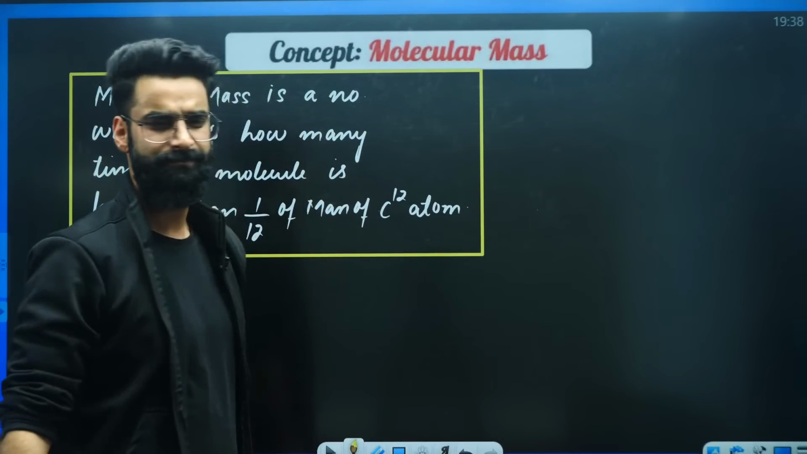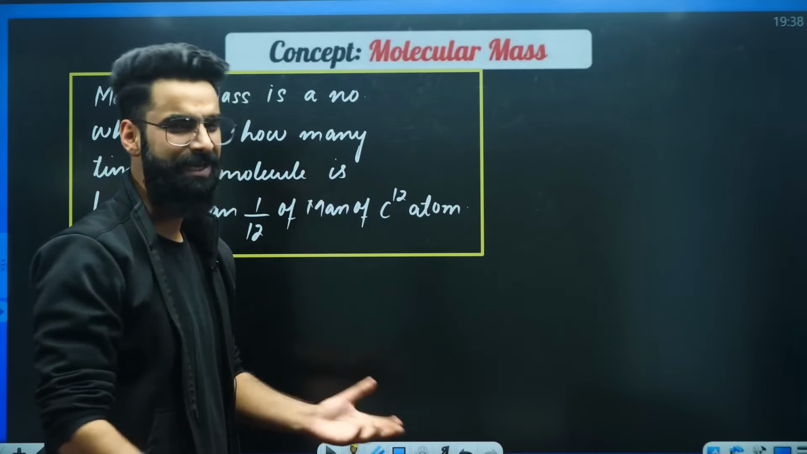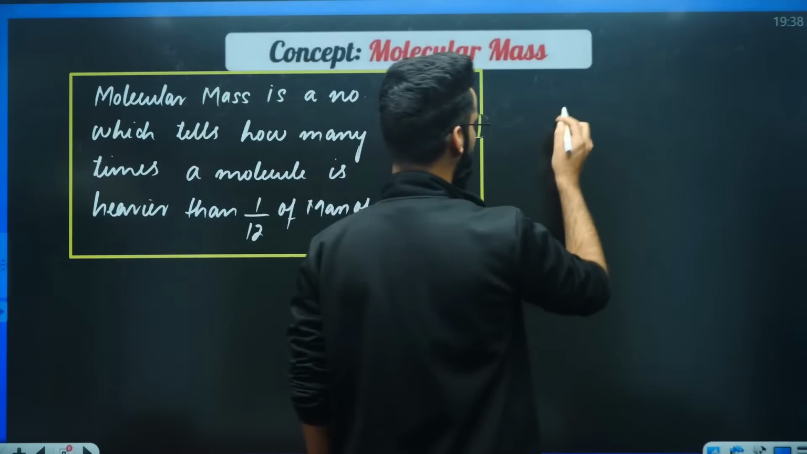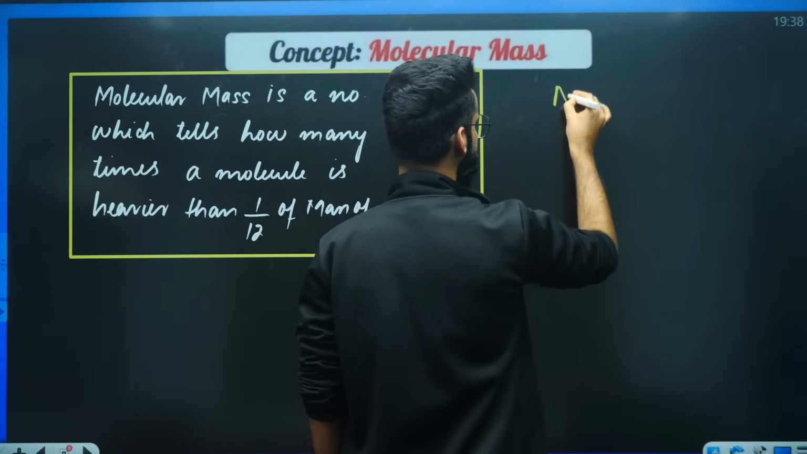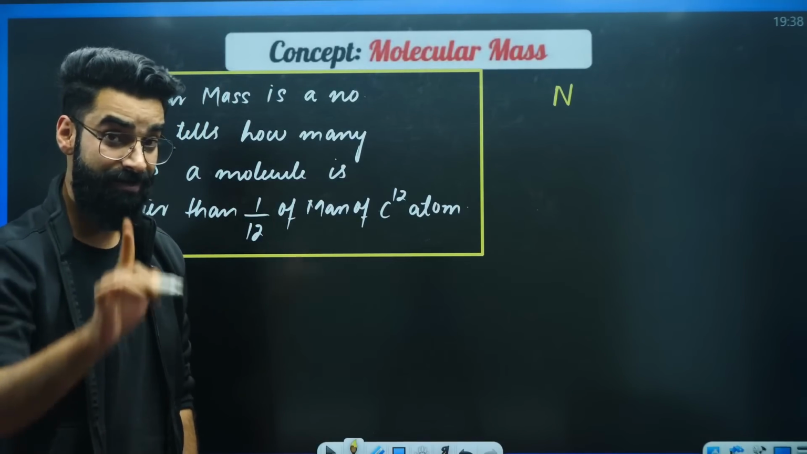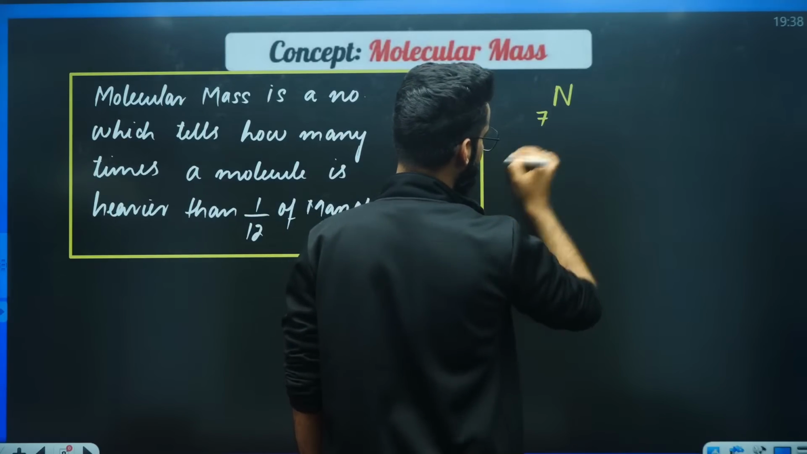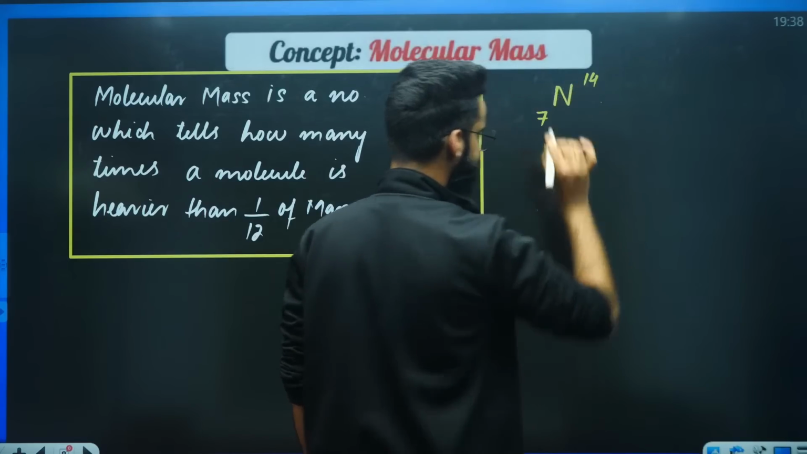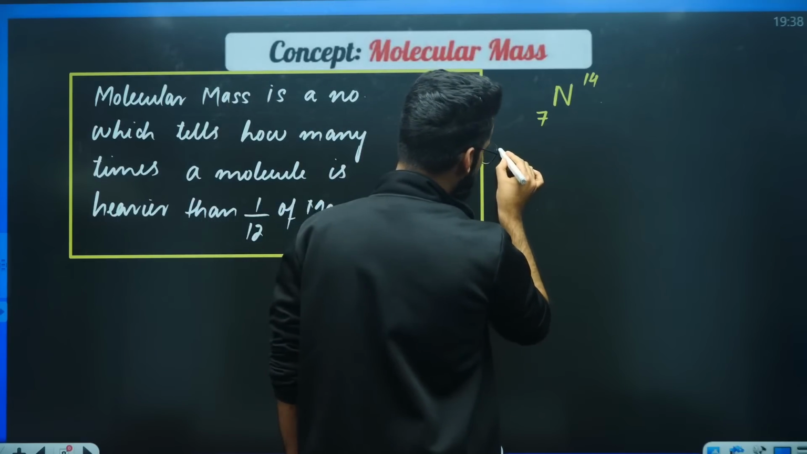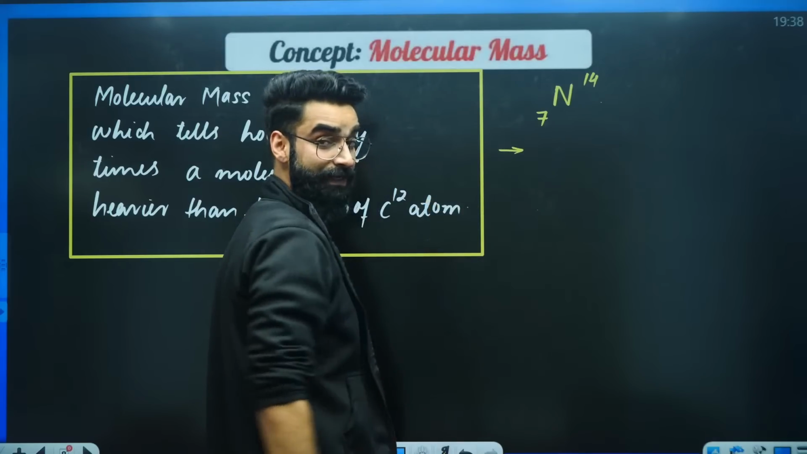Take any element of your choice. The very common elements which we have been dealing with are oxygen, nitrogen, fluorine. Let's say I'm talking about nitrogen. For nitrogen, you know its atomic number is 7 and its atomic mass is 14. Now, over here, I'm going to write three things, and you have to differentiate all three.